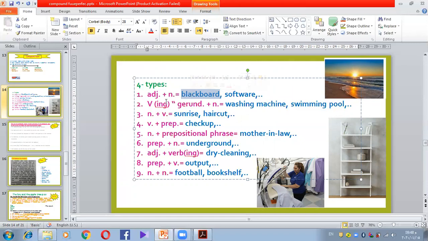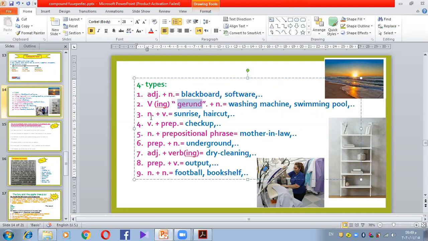It could be a verb, but the verb has ing. In this case, we say that it's a gerund plus noun. Verb ing, and we call it gerund. We call it gerund because it's not a verb here. Washing is not a verb here. It's a verb acting like a noun. That's why we call it gerund. So verb ing plus a noun. Washing machine, for example. Swimming pool. Swimming, the verb. Pool, this is noun.